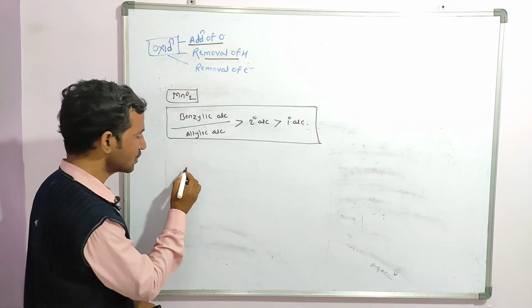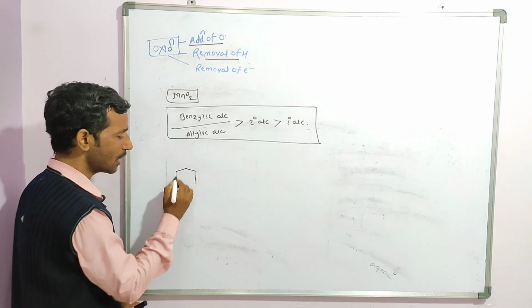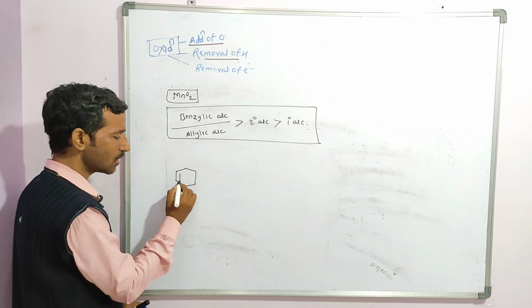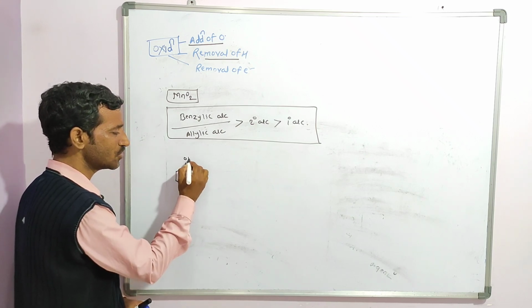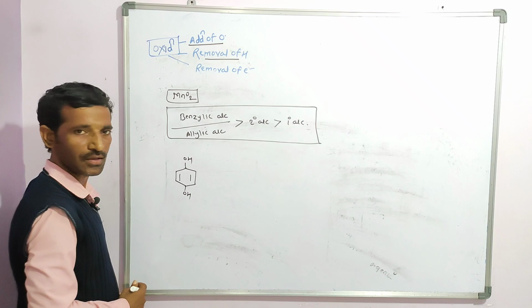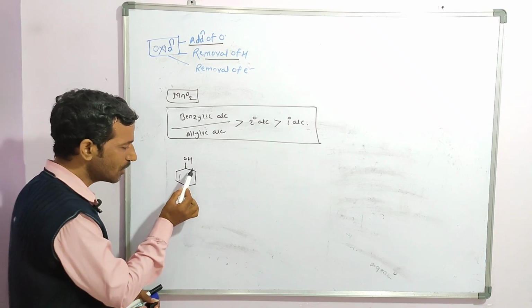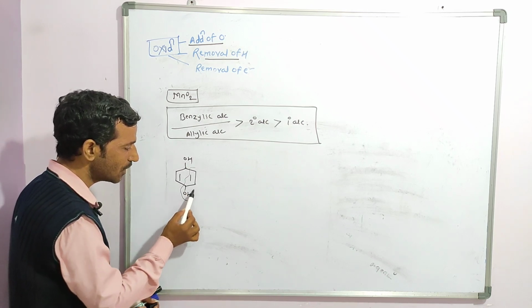Suppose I draw a structure like this, with a double bond, and here OH, and here another OH. If you observe, you will find a double bond as a single bond and this OH.